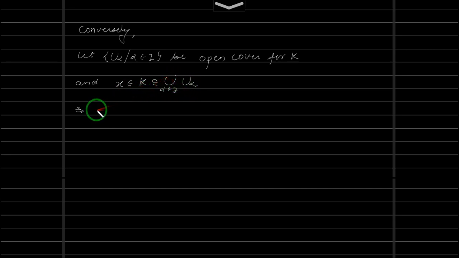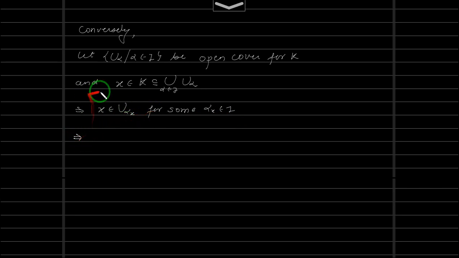So x belongs to U alpha x for some alpha x in I. So for this x, we have some element alpha x in I such that x belongs to U alpha x.